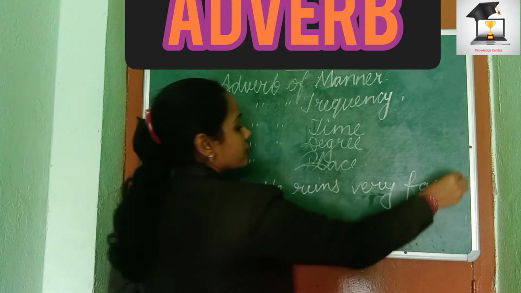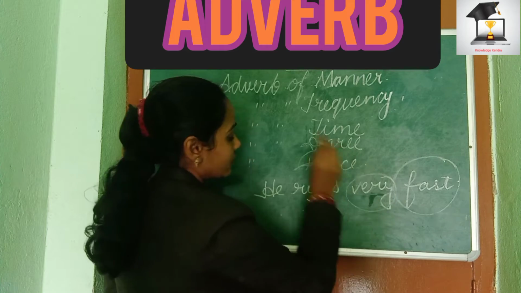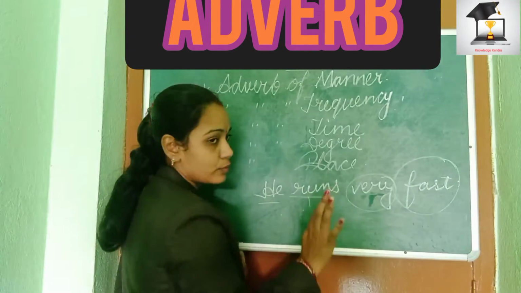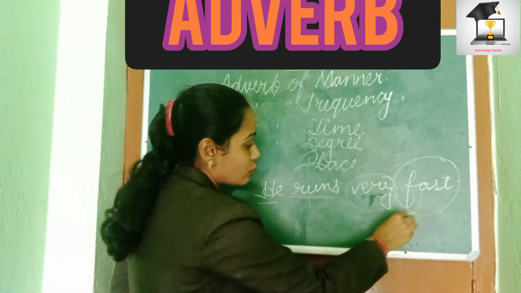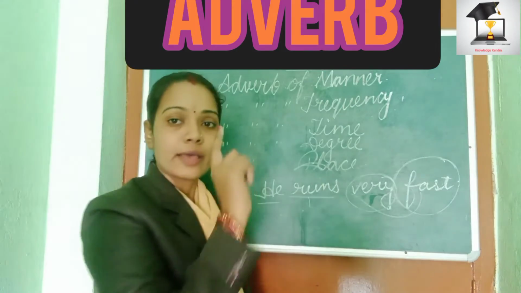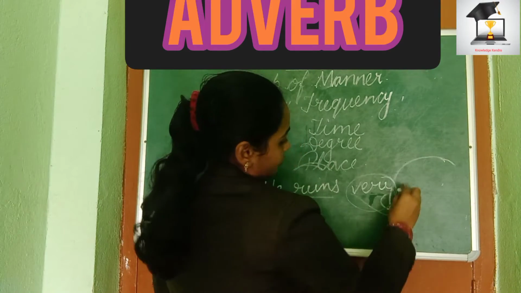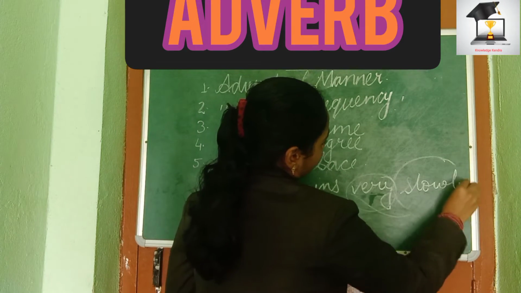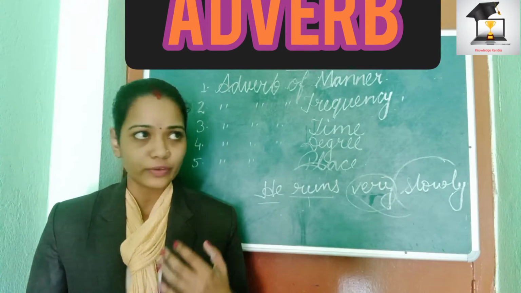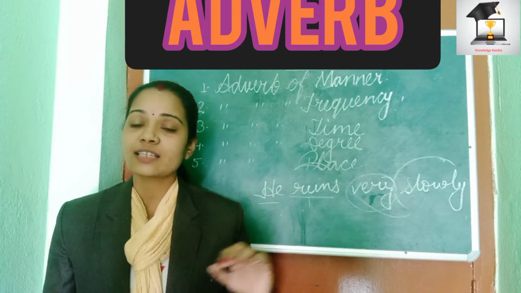So here this is an adverb. This has also become an adverb, this is also an adverb, and this is the verb, and this is the subject. This verb is being described by fast, and fast is also being described by very, that is also an adverb. So both very and fast are adverbs. But instead of fast, if I write slowly, then also it will describe an adverb only. We must know that most of the time when you talk about adverbs, especially adverbs of manner, we find that at last we have ly.